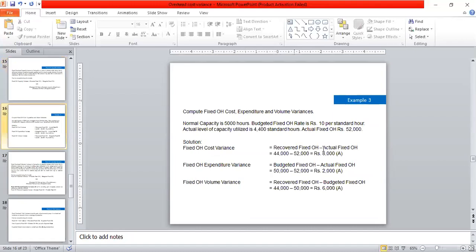Now we take an example to calculate the fixed overhead variances. The normal capacity is 5000 hours, budgeted fixed overhead rate is rupees 10 per standard hour, actual level of capacity utilized is 4400 standard hours, and actual fixed overhead is 52,000.